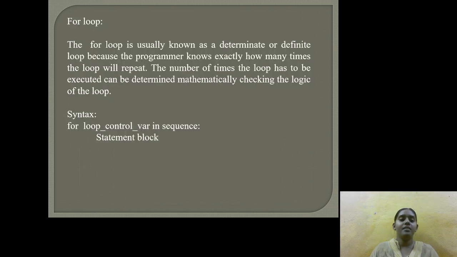And second one is the for loop. The for loop is usually known as the determinate or definite loop, because the programmer knows exactly how many times the loop will repeat. The number of times the loop has to be executed can be determined mathematically and checking the logic of the loop. Here clearly we can see the syntax: for loop control variable in sequence, and in is the operator to check the loop control is in the sequence or not, and it is trying to print the statement block if the condition is true.